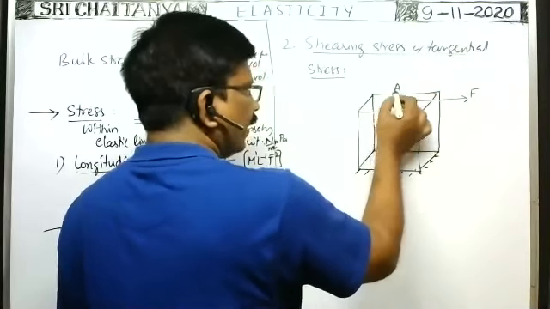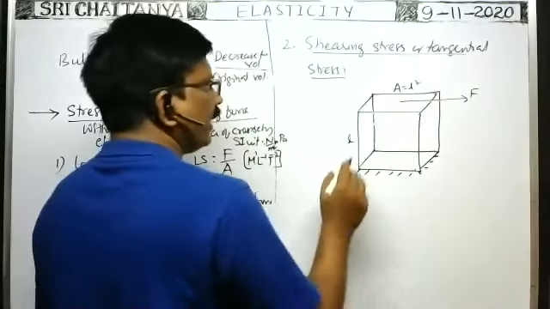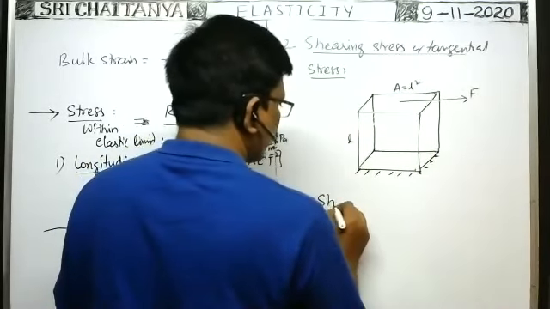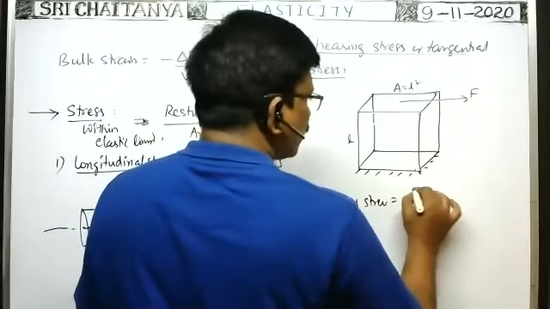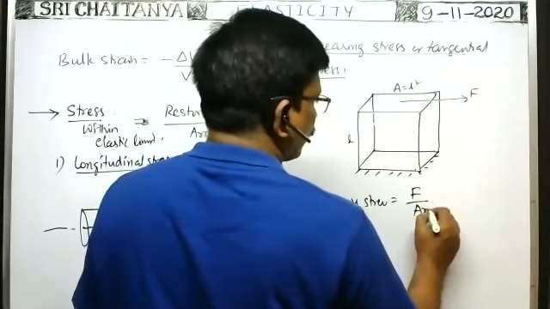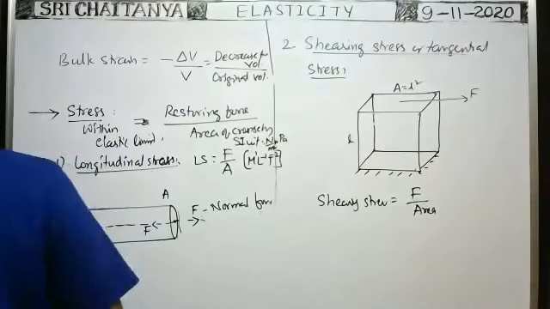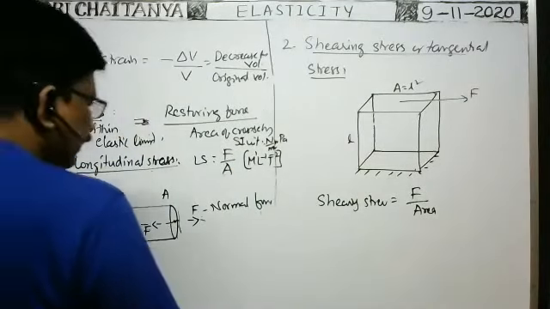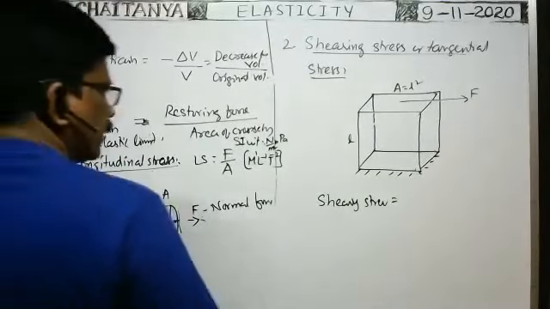If the side is L, the area is equal to L square. Shearing stress or tangential stress is equal to the tangential force applied per unit surface area. Tangential force per unit surface area is called the shearing stress.